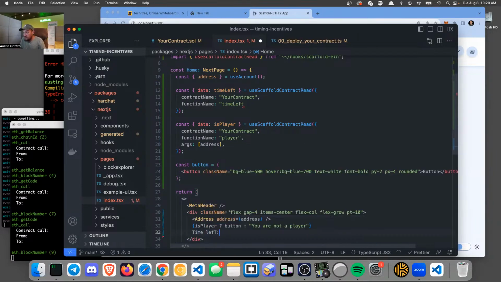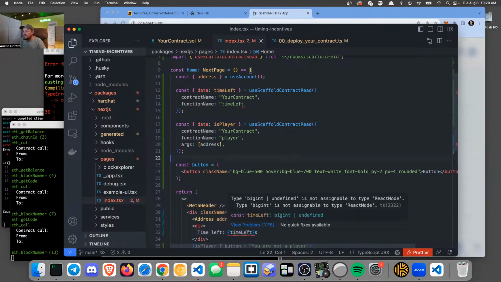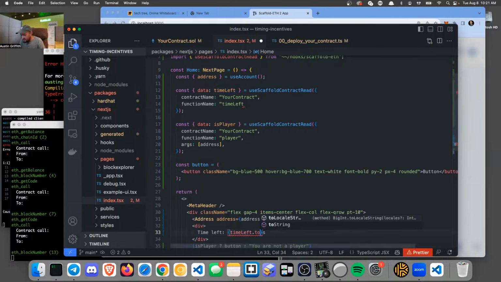So time left, actually, let's put it right here in its own div. Is time left seconds, right? Oh, it doesn't like that. Maybe it needs to be dot to number, I think. And also, I think you need to do something like that, right?